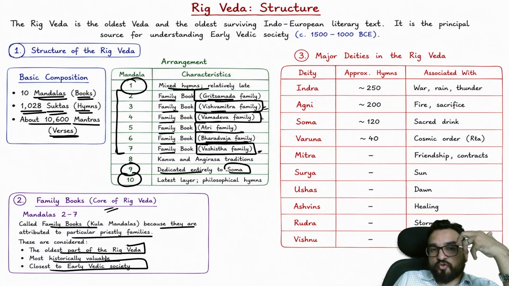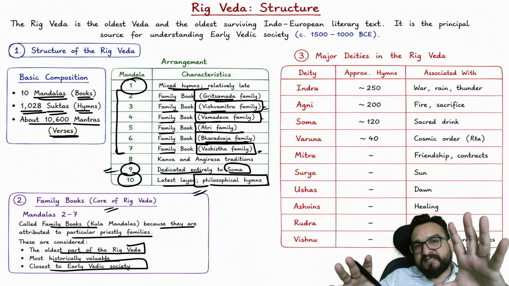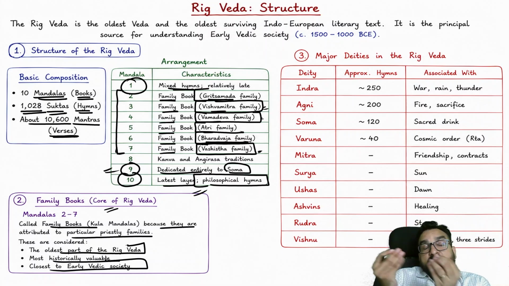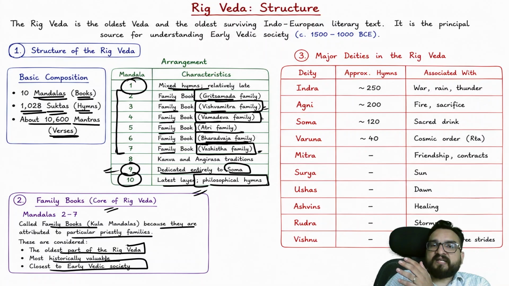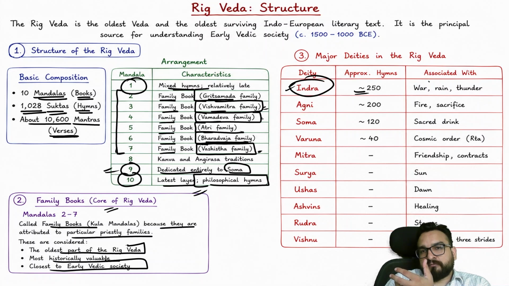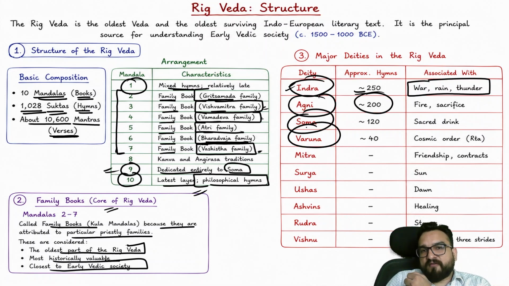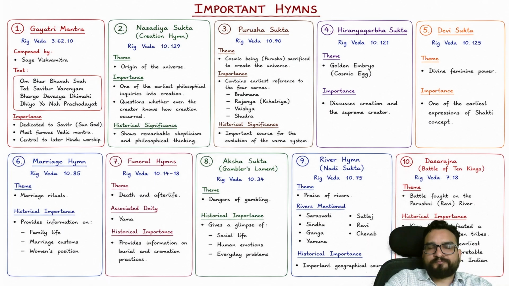9, 10: 9th is dedicated entirely to Soma, the latest layer, philosophical hymns also you will be finding over here. I'll be telling you certain things. Now, everything which we will be understanding right now, I am not going into detail of what are the points you should remember. No. But I am telling you political life, religious life, like Indra has been mentioned again and again over here. Like the most important deity over here, Indra, approximately 250 hymns. War, rain, thunder. Agni, 200 hymns. Soma you will be finding. Varuna you will be finding over here, right? This I will be telling you in the religion part over here. Okay? Again, I'll be telling you.